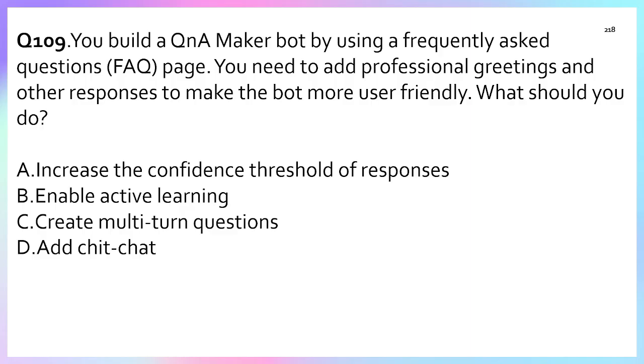Option B, enable active learning. Active learning helps to improve the accuracy by suggesting question variations based on user feedback, right? Not for greetings. Option C, multi-turn question. This is used for follow-up questions and context, not for greetings. Whereas chit chat, as I already told you, adds pre-built friendly responses for greetings, small talk, and casual conversation. So the correct answer is option D.